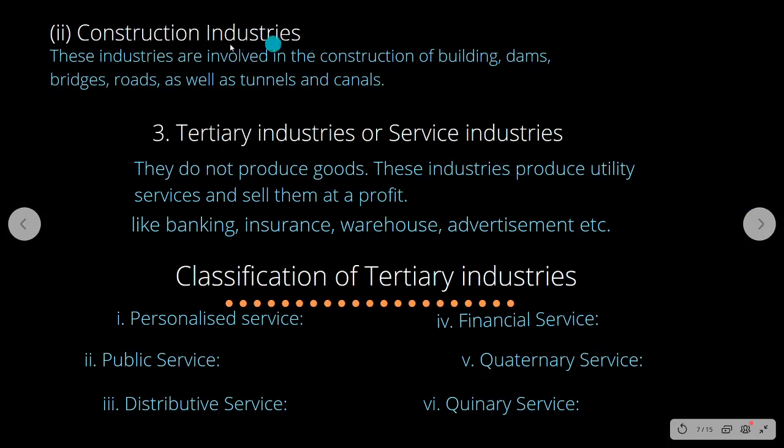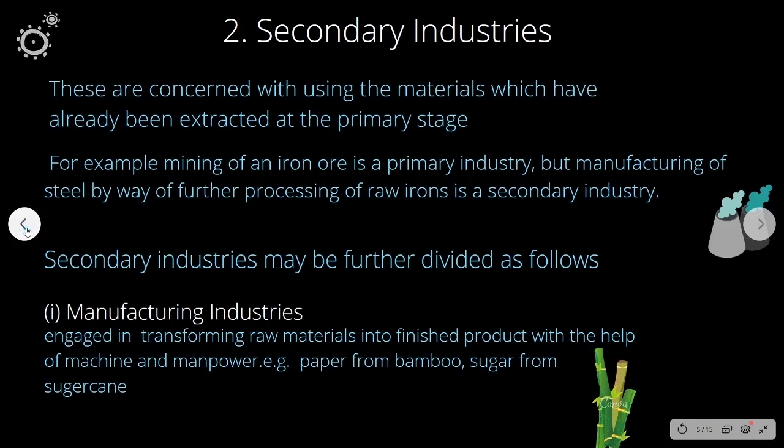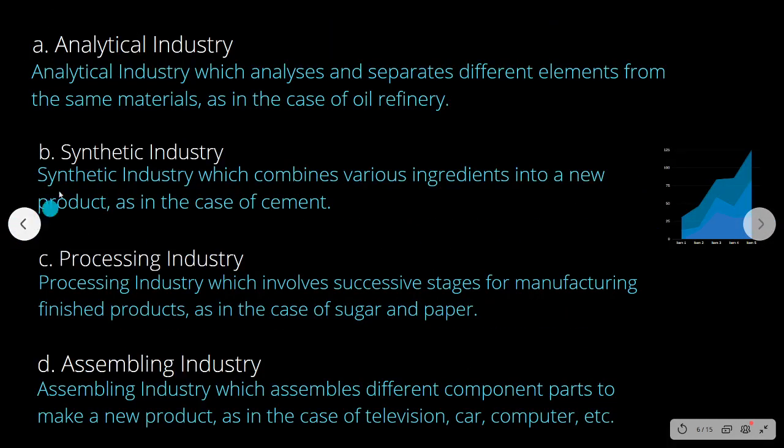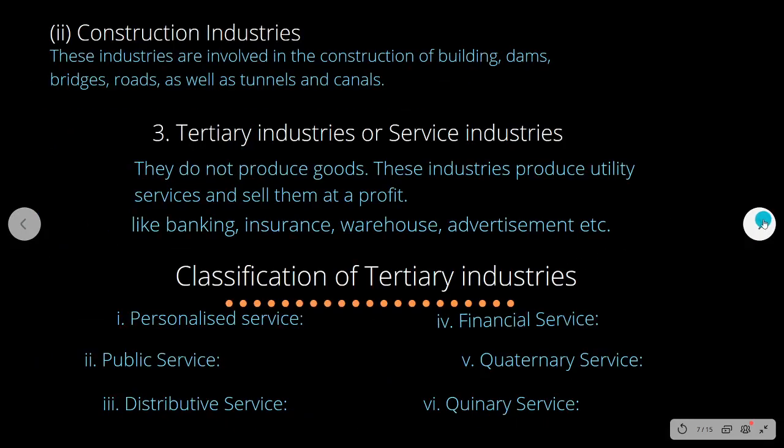Next, construction industry. Here, construction of dam, building, bridges, roads, tunnel, canal, all this comes under construction industry. Okay. So, under secondary industries, we saw the different types, that is the manufacturing industry. Under manufacturing, we saw this analytical, synthetic, processing industry, assembling industry, and finally it is a construction industry.